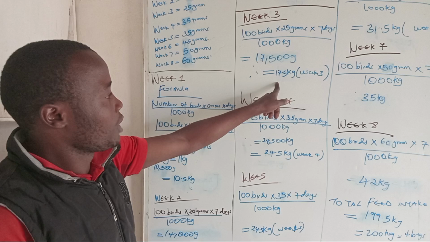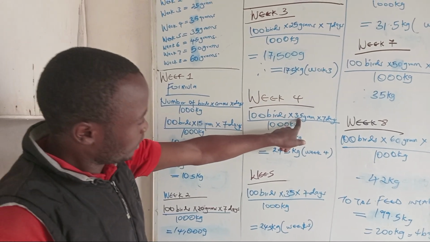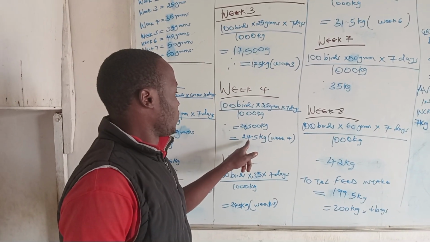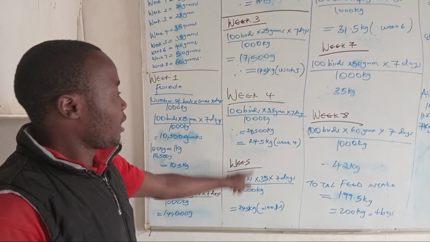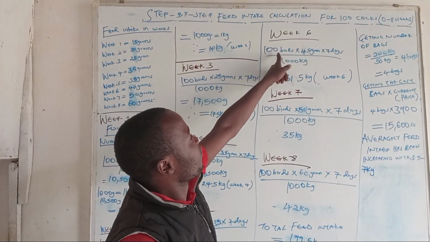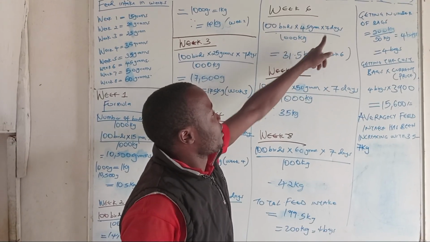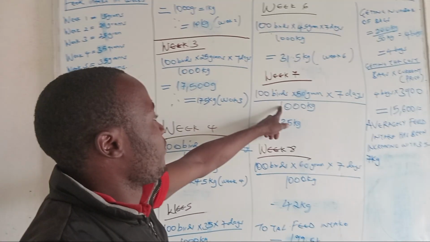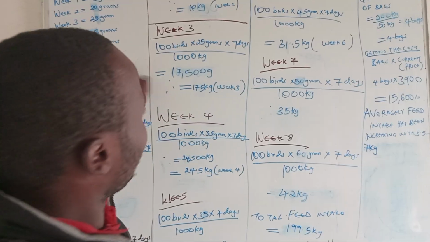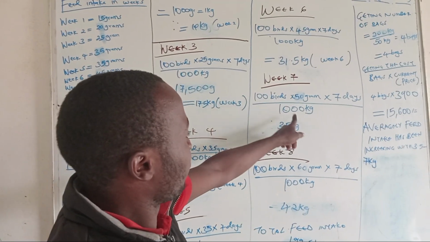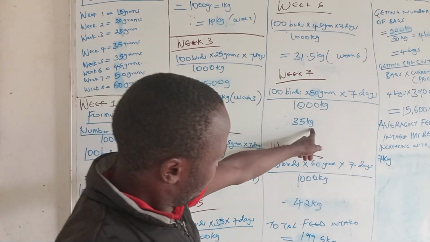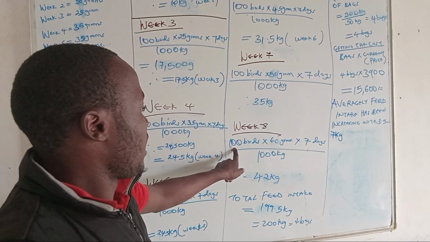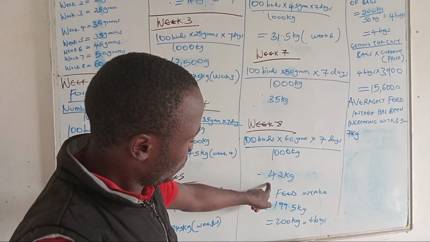we get 17.5. Week 4 we shall use 35 grams by 7, we shall get 24.5. Week 5 we shall maintain 35. Week 6 we shall use 100 by 45 grams by 7, we shall get 31.5. Week 7 we shall use 50 grams by 7 by 100 divided by 1,000, we shall get 35 kg. Week 8 we shall use 60 grams by 7 by 100 divided by 1,000, we shall get 42 kg.